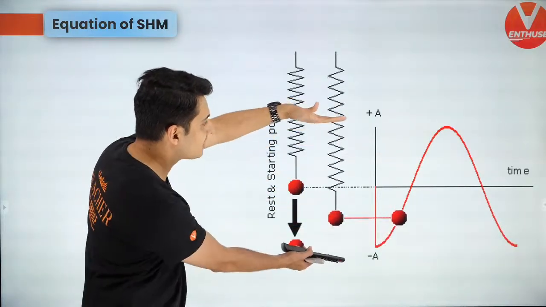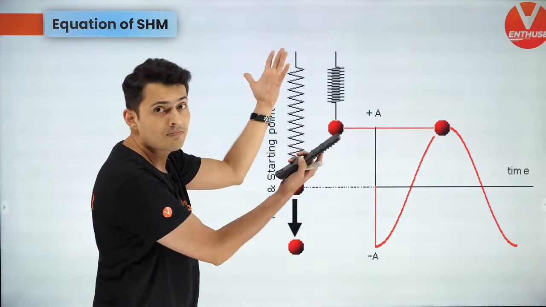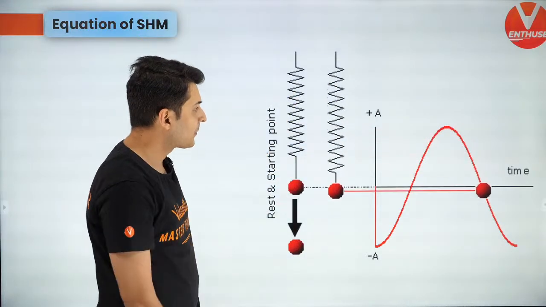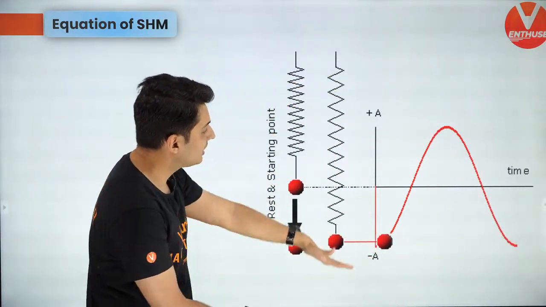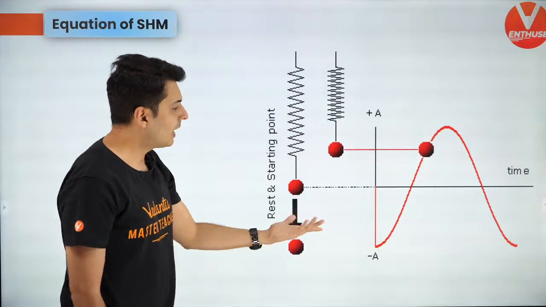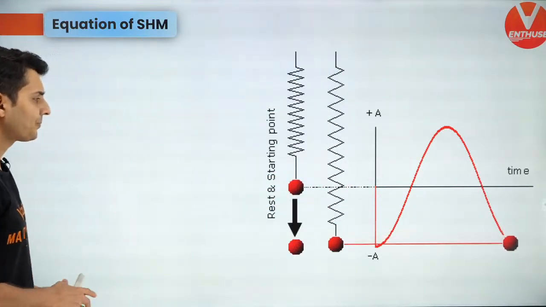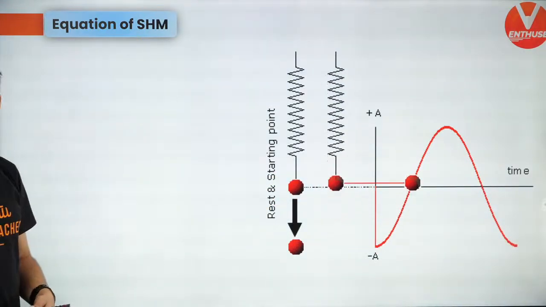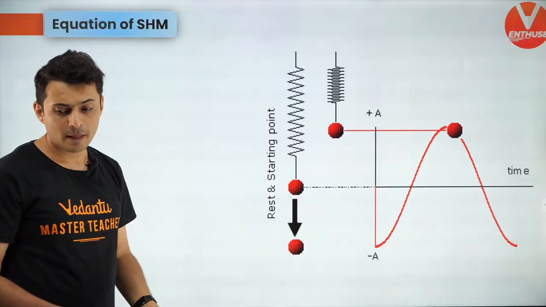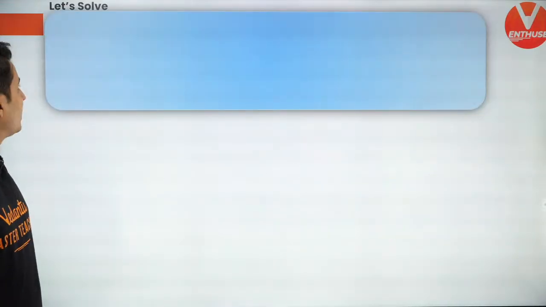So at the extremes velocity is 0, at mean the velocity is maximum, and the extent till which it goes up and down is the amplitude and stuff like that. So this is the equilibrium or the mean position. A lot of important things that you can see. Very, very interesting.